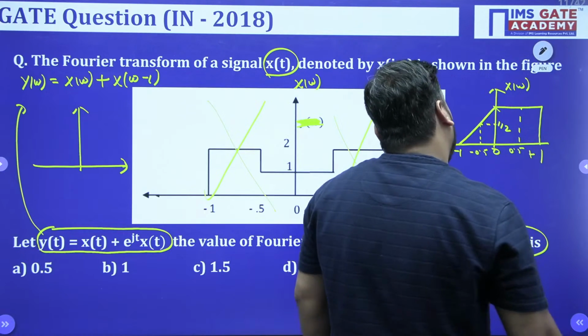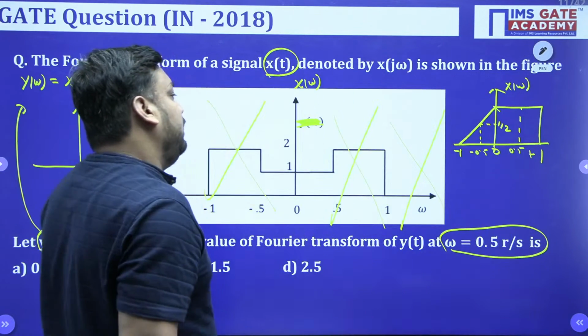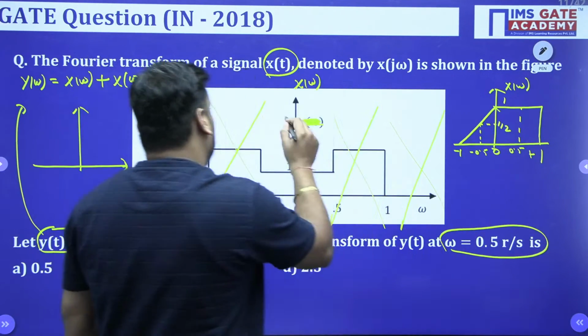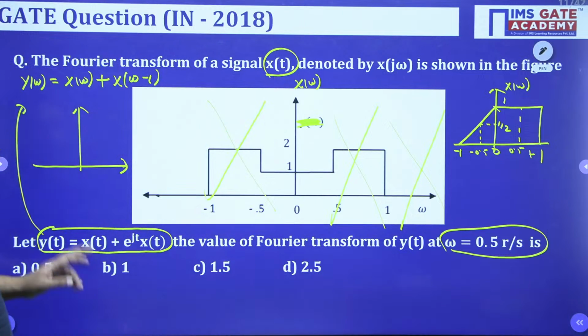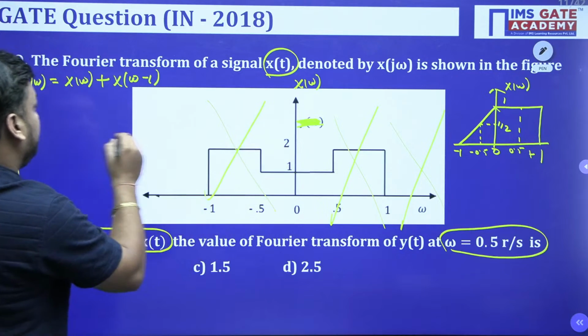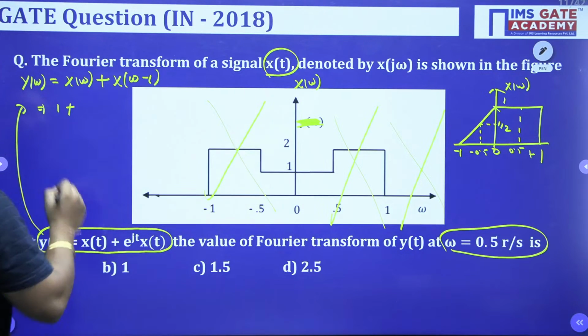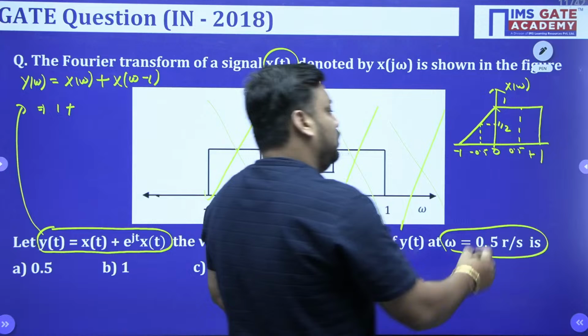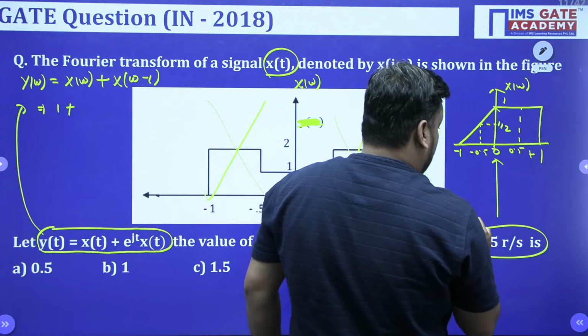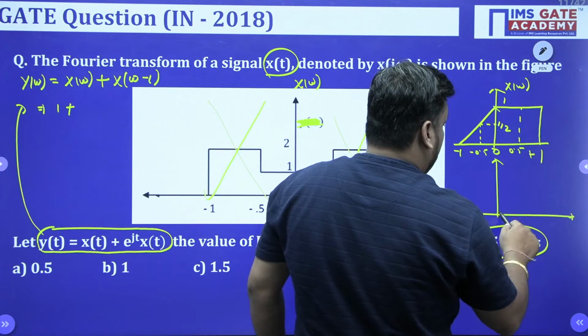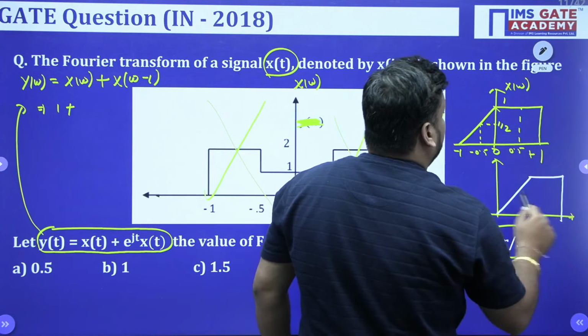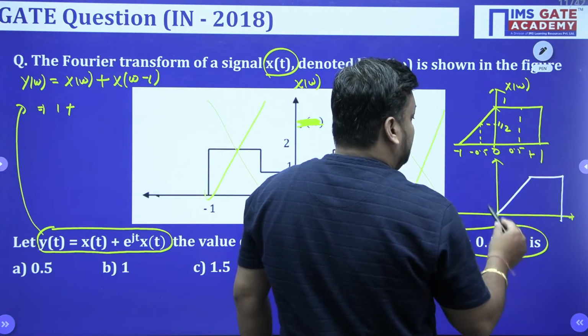Now you should tell me, this is the diagram of X omega. This is not the diagram. Now x(t) equal to X of omega minus 1. Now what is X omega at 0.5? So the answer is nothing but 1, sir. And when it is shifted, then what is X of omega minus 1? It is nothing but this one. So the signal is completely shifted, sir.